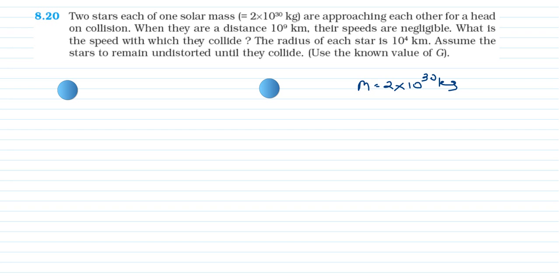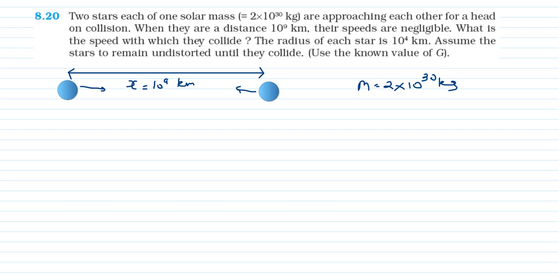Okay, meaning these two will come for a head-on collision when they are at a distance of 10 raised to 9 kilometer. This is the distance, 10 raised to 9 kilometer. So you can say h is equal to 10 raised to 9 kilometer.